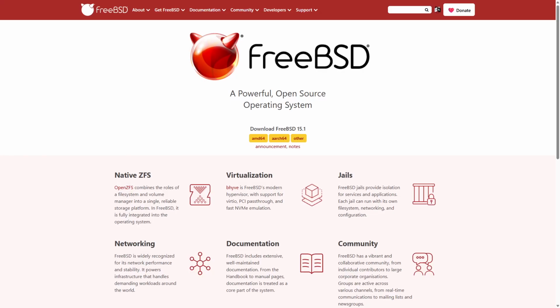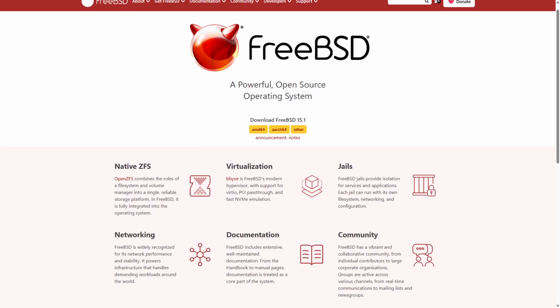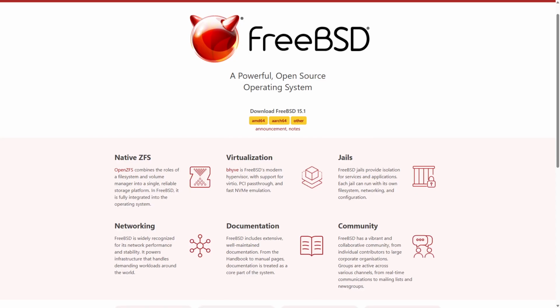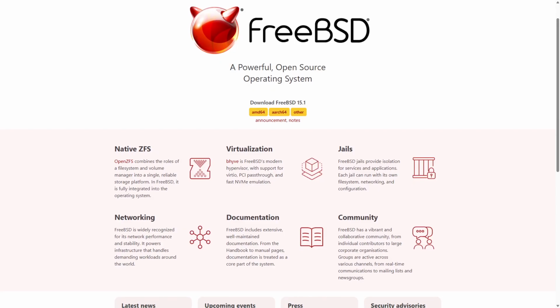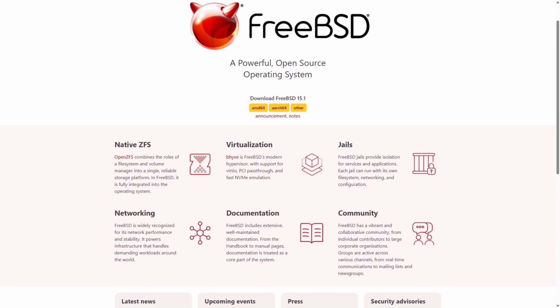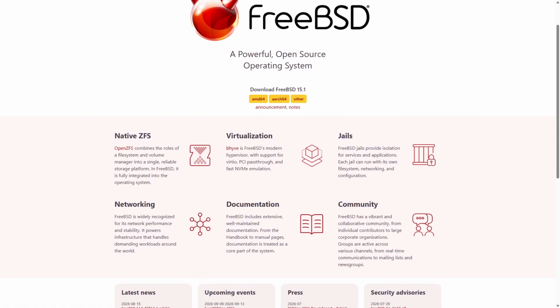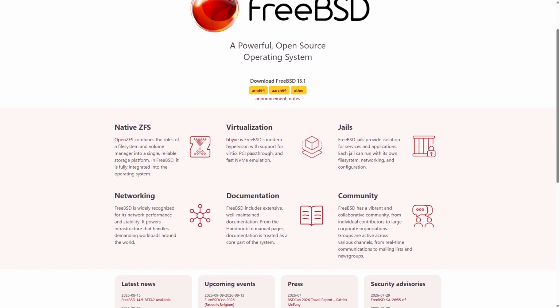FreeBSD is a Unix-like operating system known for its robustness, security, and advanced networking capabilities. Unlike Linux distributions, FreeBSD is developed as a complete operating system with its own kernel, userland, and documentation. It emphasizes system stability and long-term reliability, making it popular for servers, firewalls, and embedded systems.